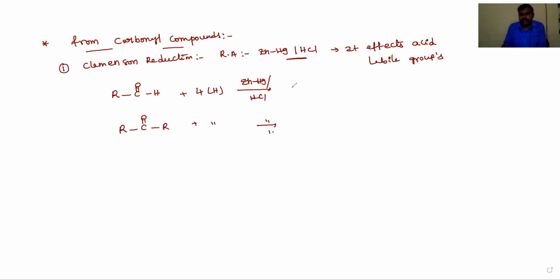So RCHO is converted into RCH3 plus H2O, and RCOR is converted into RCH2R plus H2O. Means in this reaction, dear students, the C double bond O group is converted into CH2.